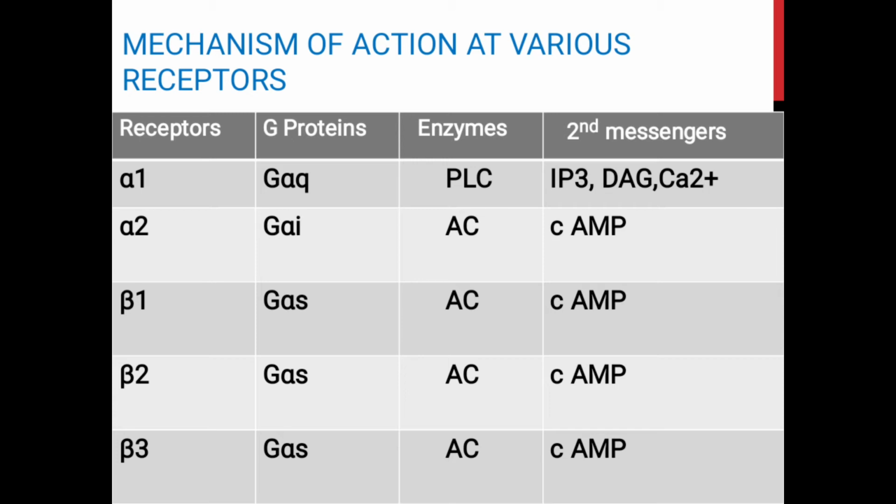So the action of the catecholamines through these receptors is mediated by an increase in the cyclic AMP in the cell. Alpha 2 receptors combine with the hormone, which activates the inhibitory G protein, and this inhibits adenyl cyclase, and the action is mediated by a decrease in the cyclic AMP because it is a G inhibitory protein.